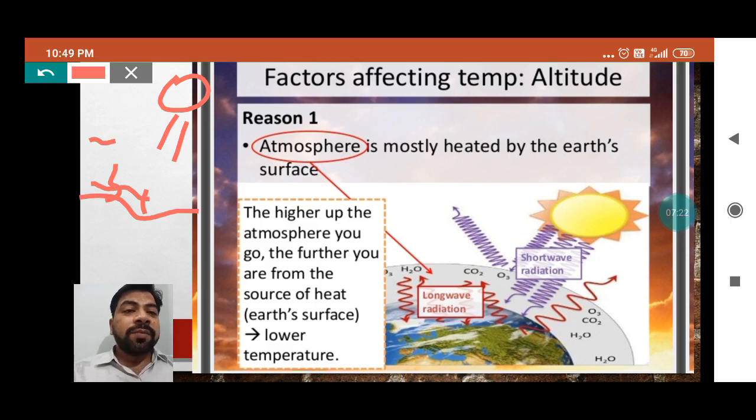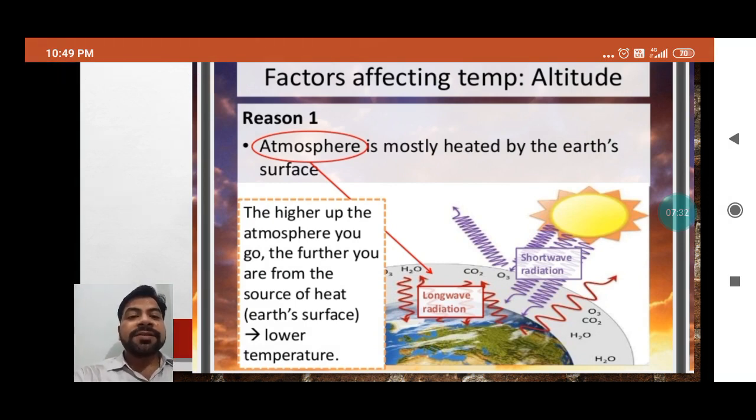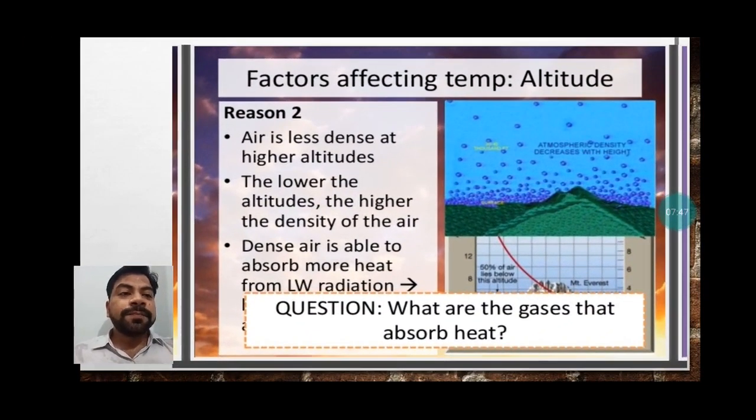Why is it so? Because we know that when air gets heat or becomes hot, it starts rising up, and when it rises up, it expands. This way, when we go to higher altitude, the density of the air starts decreasing. You can understand this by this simple image, that air is less dense at higher altitudes. The lower the altitude, the higher the density of the air.